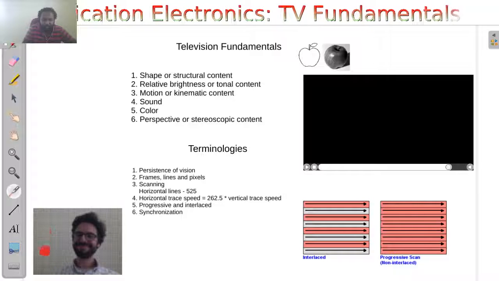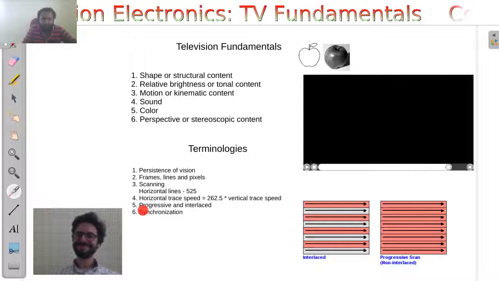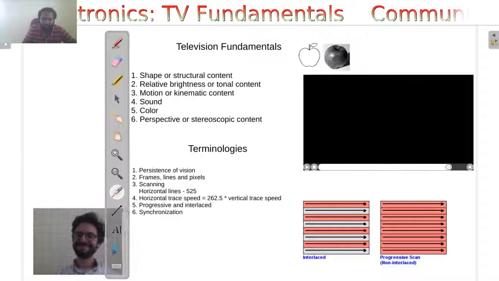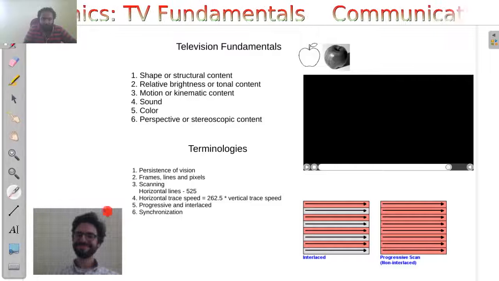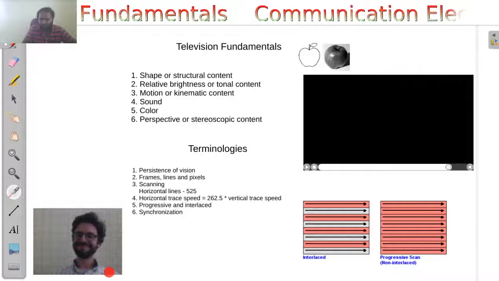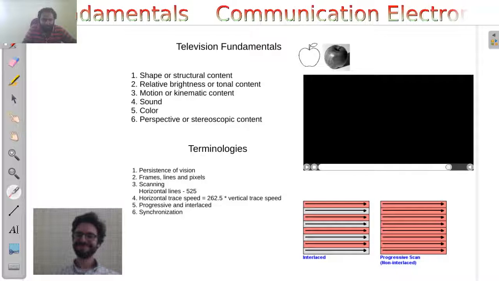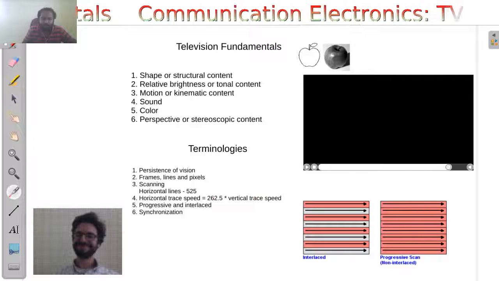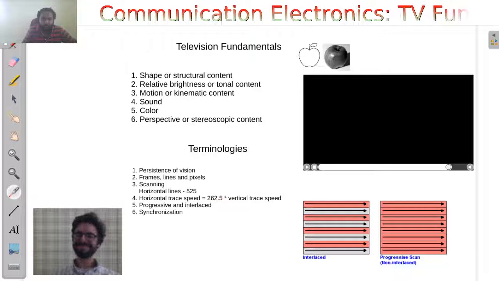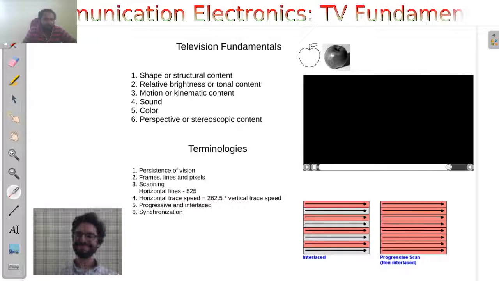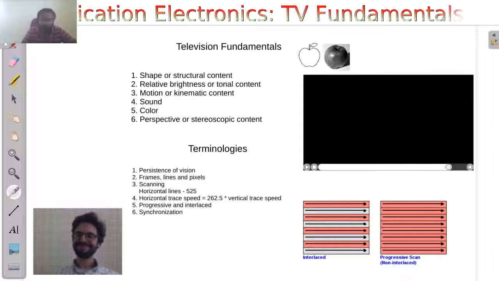So this vertical motion is there as well as the horizontal motion. The vertical motion is much slower than the horizontal motion. The horizontal motion is faster when compared with the vertical movement of the scanning process. So that speed is represented like this: vertical trace speed times 262.5 is equal to horizontal trace speed. Obviously the horizontal trace speed is faster.